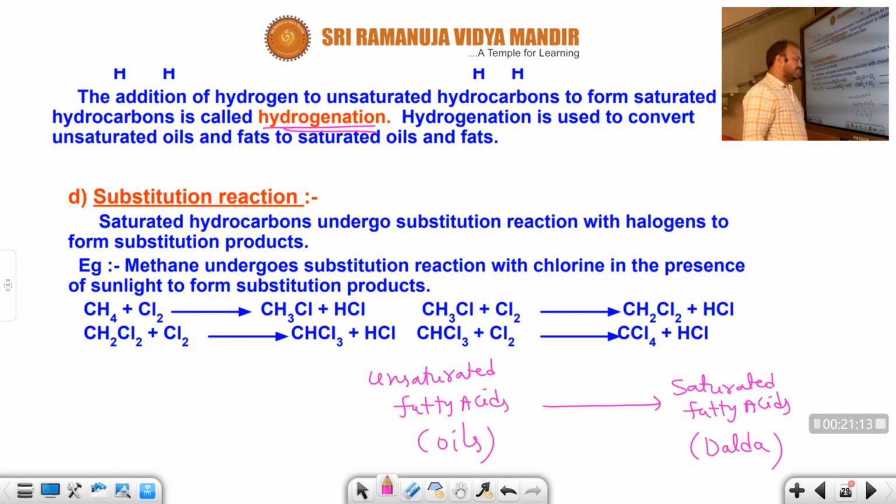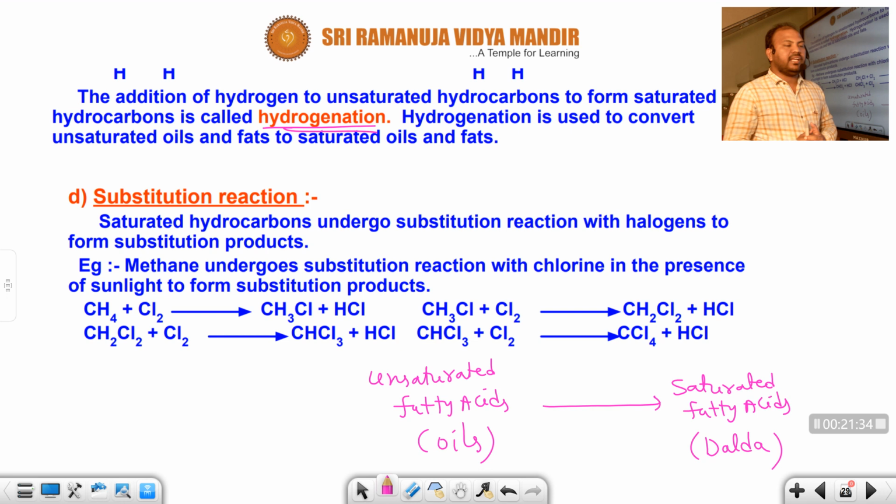Our human body needs unsaturated fatty acids. We don't prefer saturated fatty acids. Okay. When unsaturated fatty acids are converted into saturated fatty acids, that means oils can be converted into daldas. In the oils, unsaturation will be there. Double bonds are present in it.